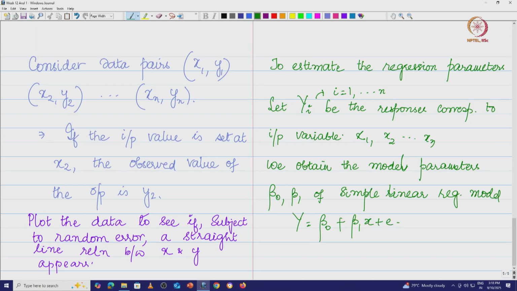Now, what are we going to do here? We are going to look at something interesting. If you want to estimate beta naught and beta 1, there is not going to be one unique beta naught and beta 1 which passes through all the points, and we do not have the complete data either. So we try to estimate the parameters beta naught and beta 1.